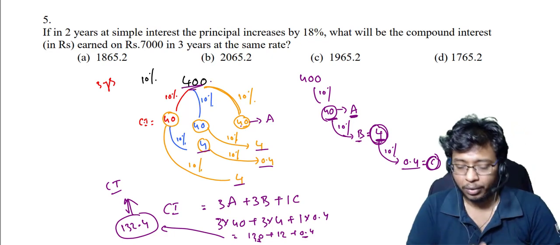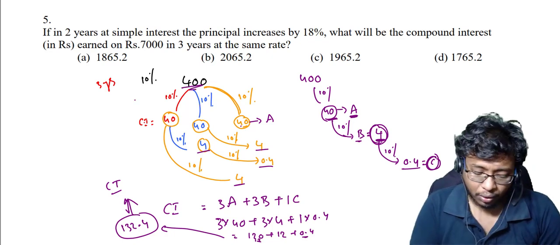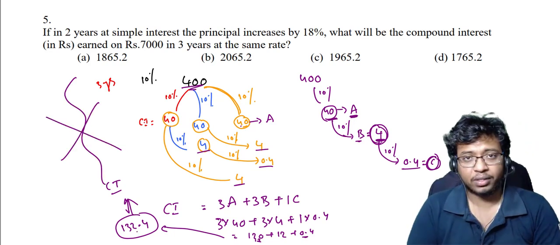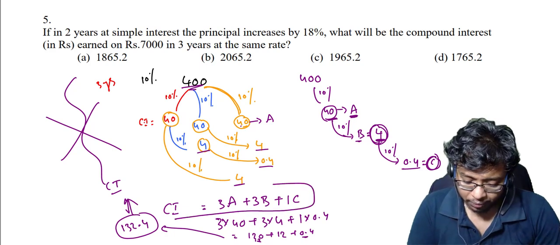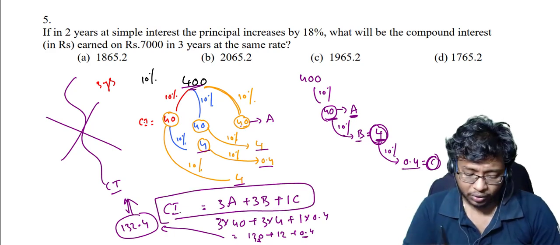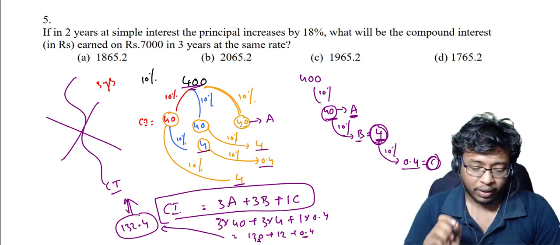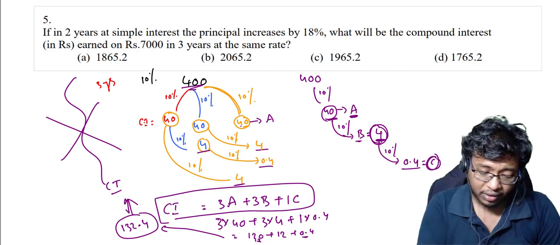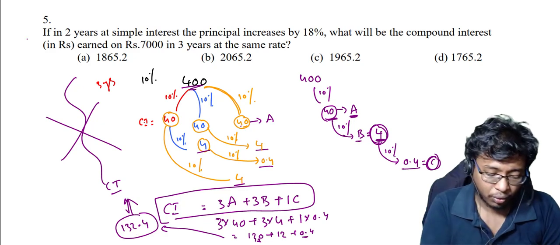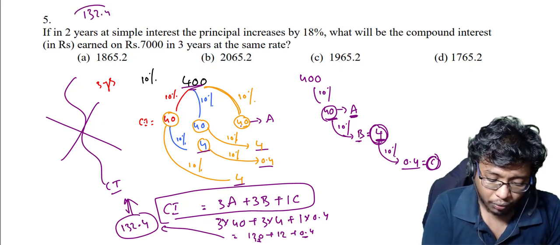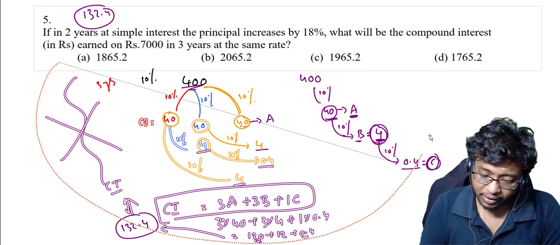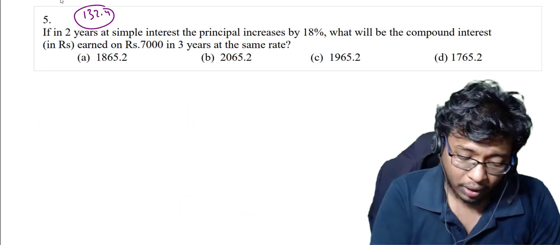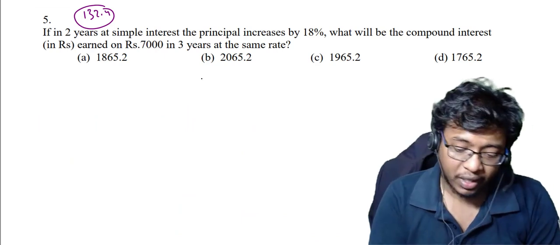This is the total example. Now, do you really think you need to do all these things? No. Now I'll tell you a shortcut to directly arrive at this step. If you observe this format, 331, that is for compound interest. You are getting 331 when you have 3 years. Now I would like to tell you a shortcut here. You memorize this answer. We got 132.4. I'm writing it here, 132.4, so that we will check whether we are getting the same answer or not. See here. Now I would like to tell you a concept called the magic triangle.